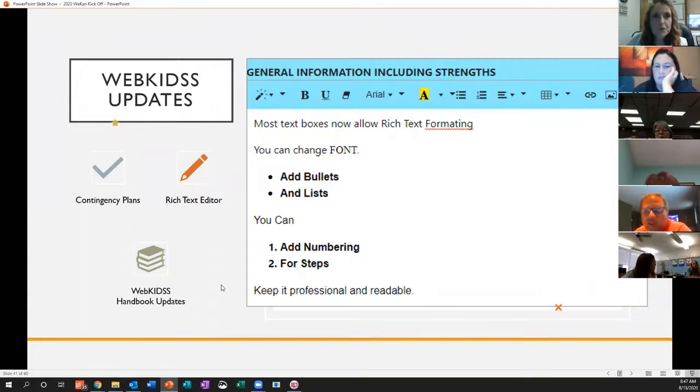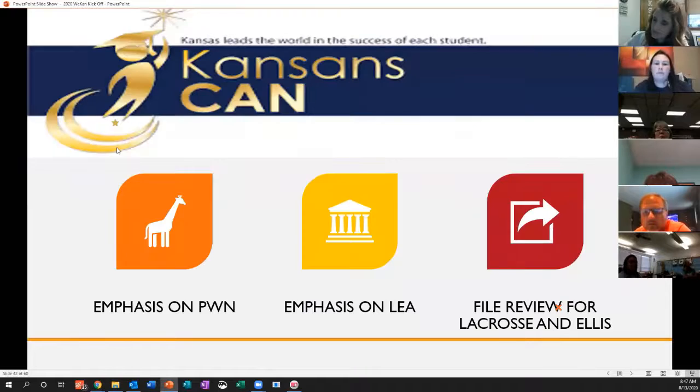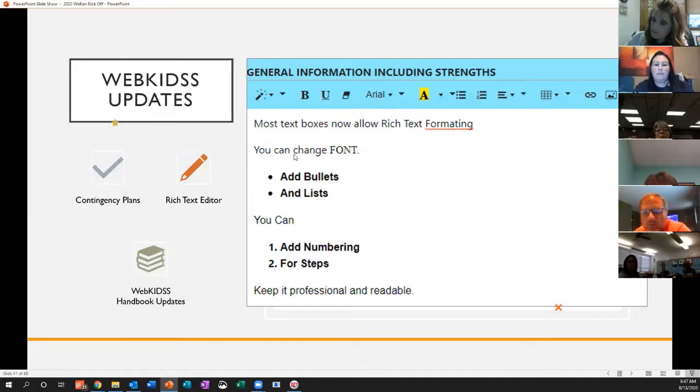The only real change to WebKids besides what we added for these plans is something called Rich Text Editor, which means that on PLEPs, evaluation reports, and several places throughout the IEP, you can now do things to the text. It's like you have a miniature Word built into the IEP. You can change the font, add bullets, add numbers, but the biggest thing is to keep it professional and keep it readable.